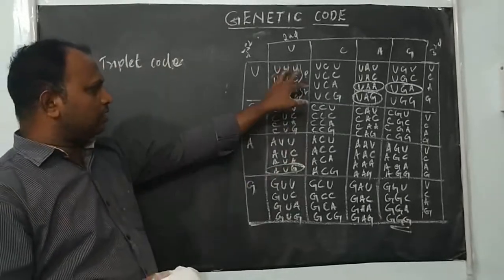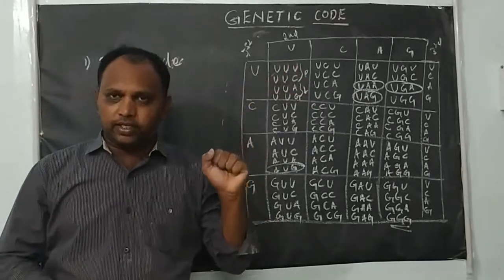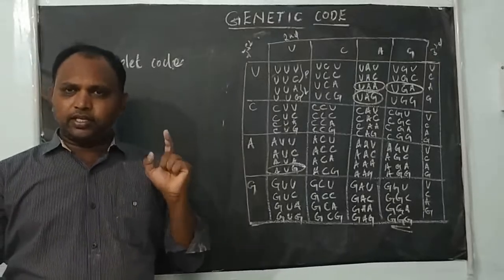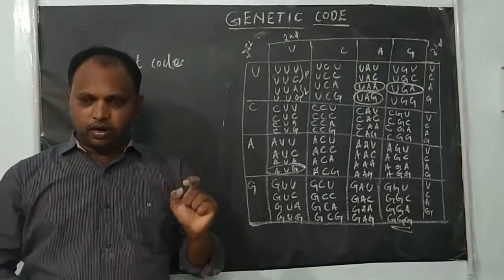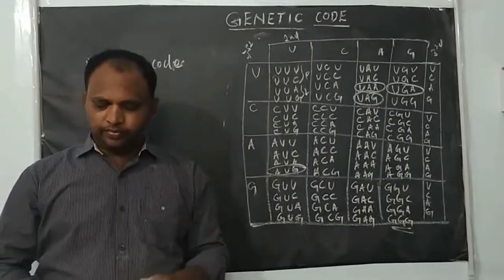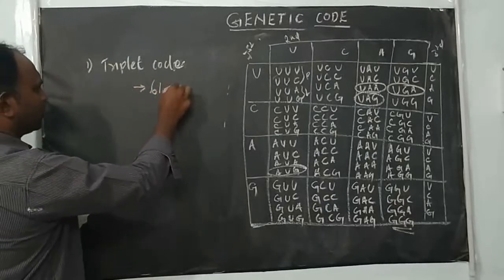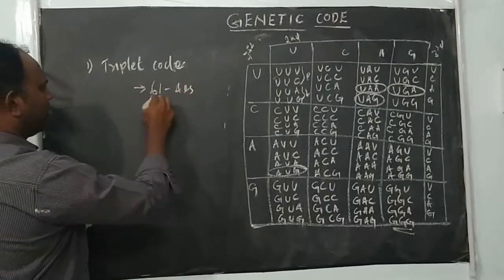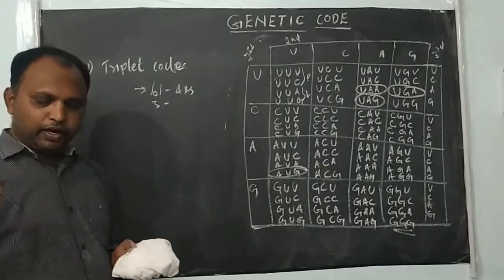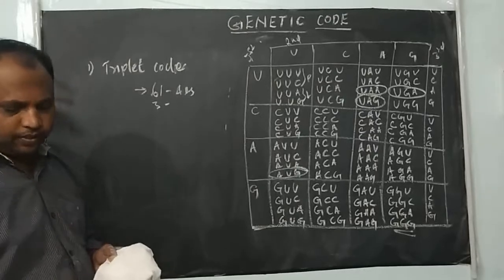All the codons have 3 nitrogen bases or 3 nucleotides together, so we say it is a triplet codon. So of these, 61 codons code for amino acids, and 3 codons do not code for any amino acid, so they function as stop codons. This is the first feature.